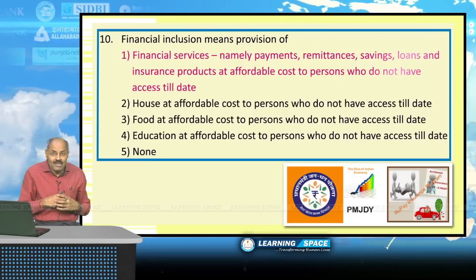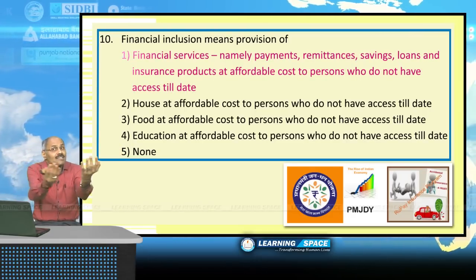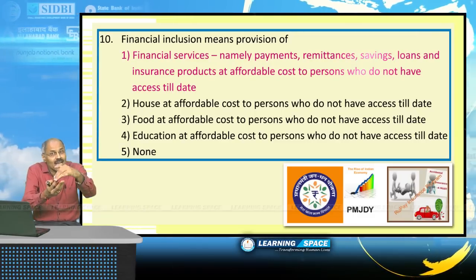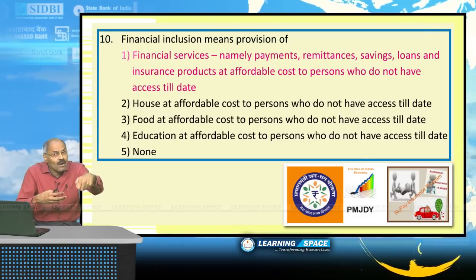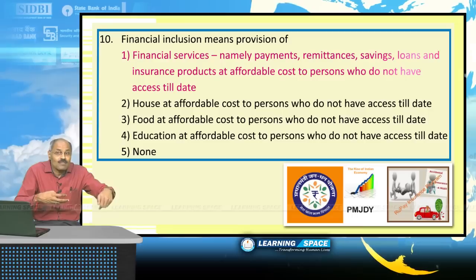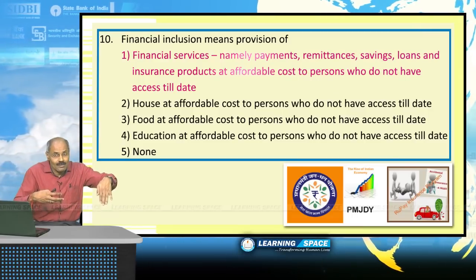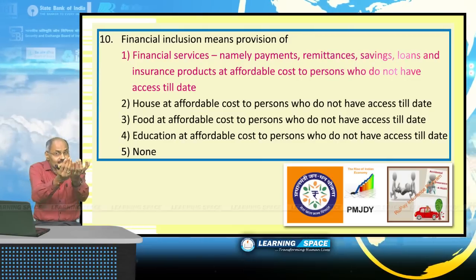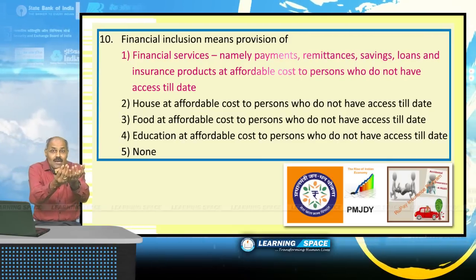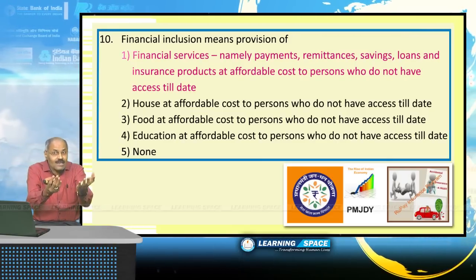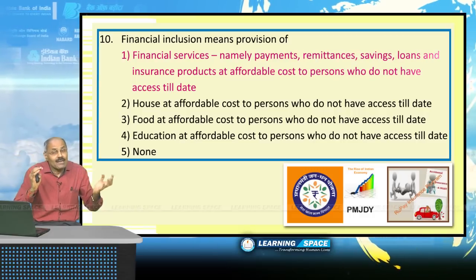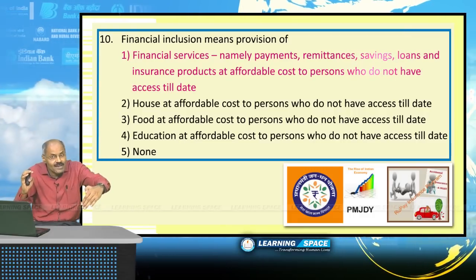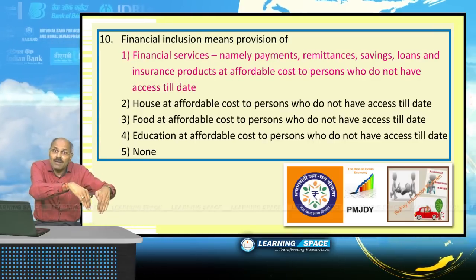Bringing people into the organized financial system, that means opening bank accounts, is financial inclusion, and giving loans as well as making available insurance products is financial deepening.